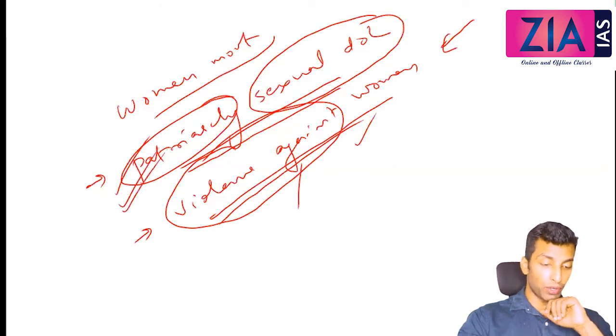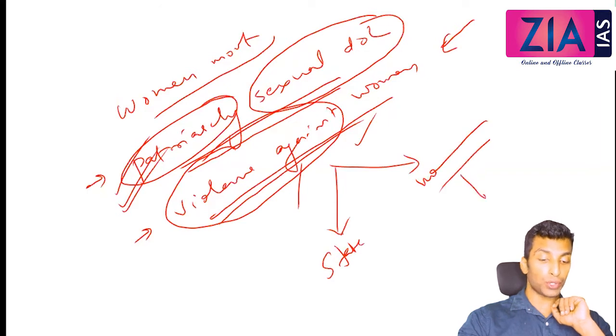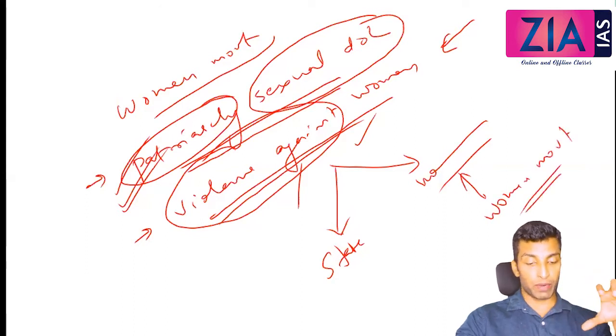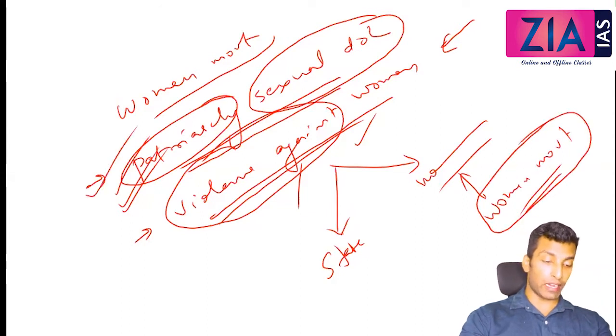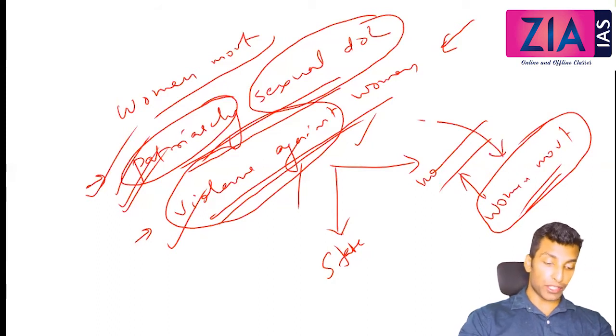Then we will discuss various measures to control this. So government side there are measures, from the state, there are non-government measures. That is what social movement. So here we will discuss women movement. Before we discuss women movement, I am trying to develop the context. So if the question is about women movement, make the context from patriarchy, violence against women, and go through the women movement. Otherwise, this can be a separate question because this is directly there in your syllabus.